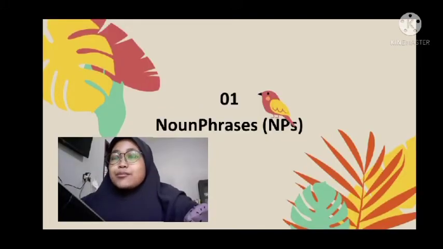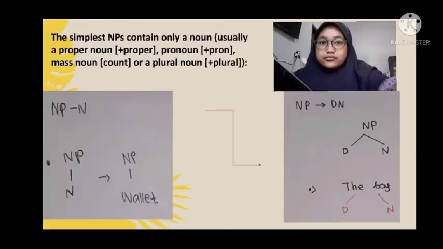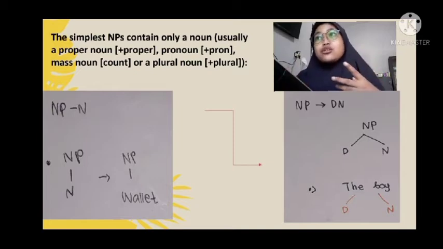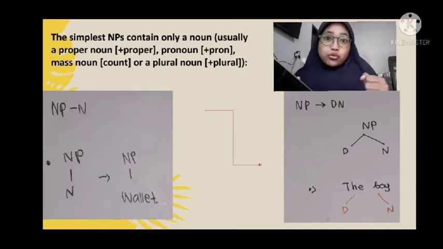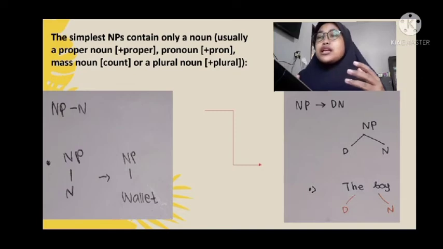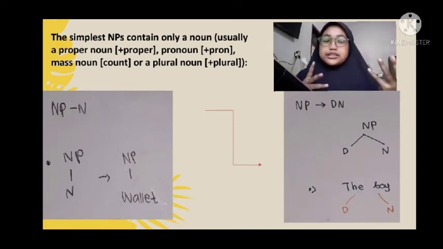So first I'm going to talk about noun phrase. The simplest noun phrase contains only a noun, usually a proper noun, pronoun, mass noun or plural noun. For example, in the first rule, noun phrase contains only a noun, for example, wallet.